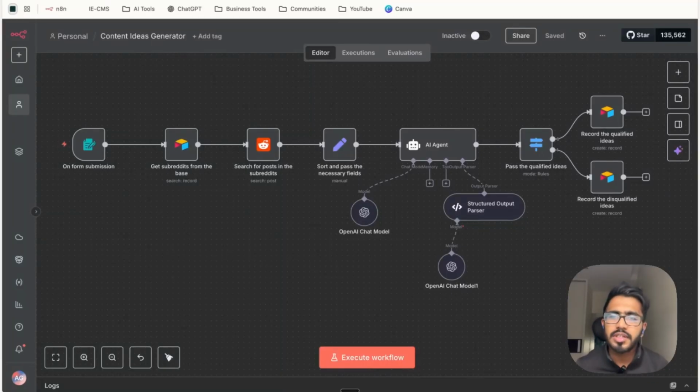I've created this content ideas generator using Reddit, which helps you scrape conversations from selected subreddits in your Reddit account and use them as a reference to create social media content ideas, both for organic as well as paid marketing.